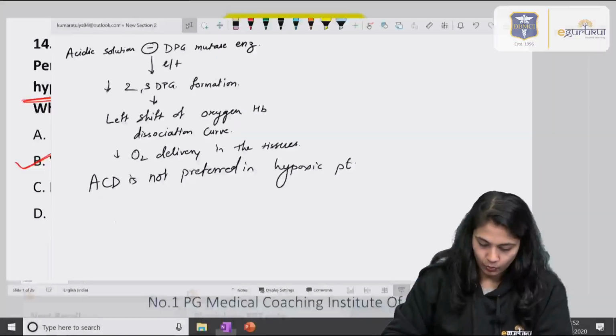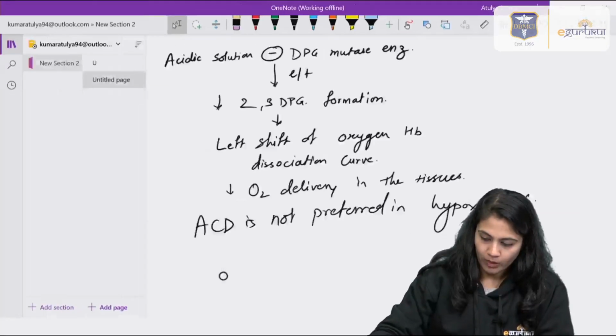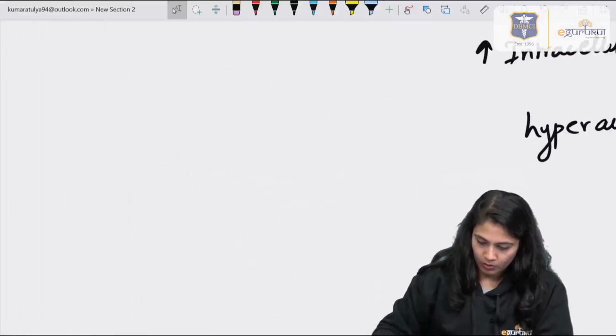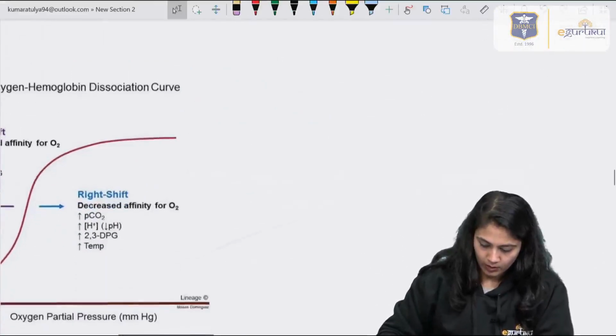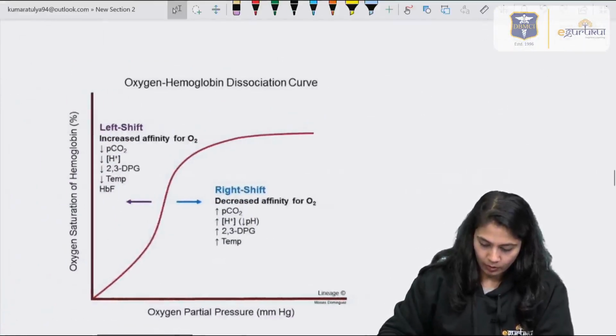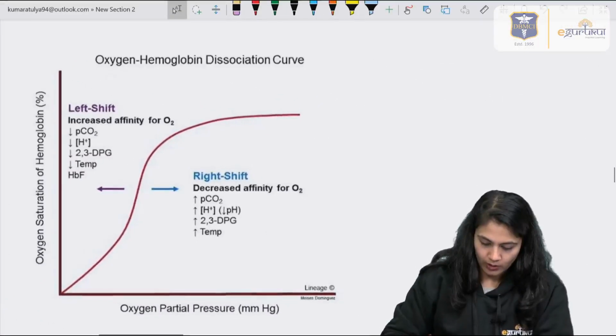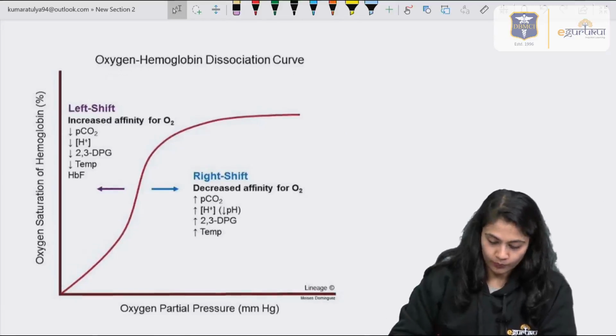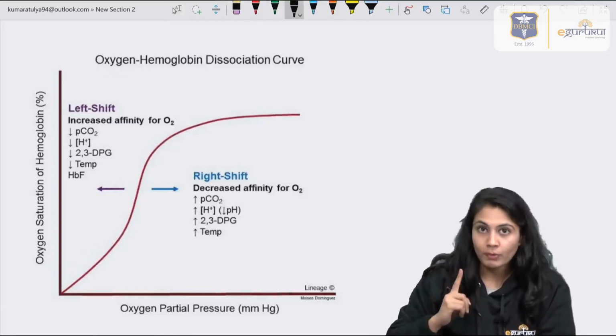If we have to know why, before that I want to share the factors that affect the curve. About the oxygen hemoglobin dissociation curve, the left shift is because of decrease in PCO2, decrease in the H plus ion, that means increase in the pH, remember that.